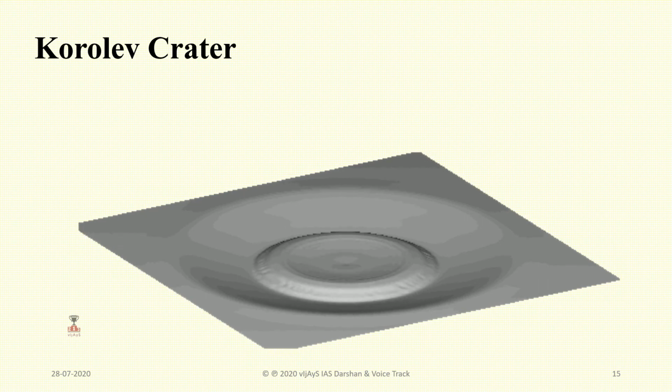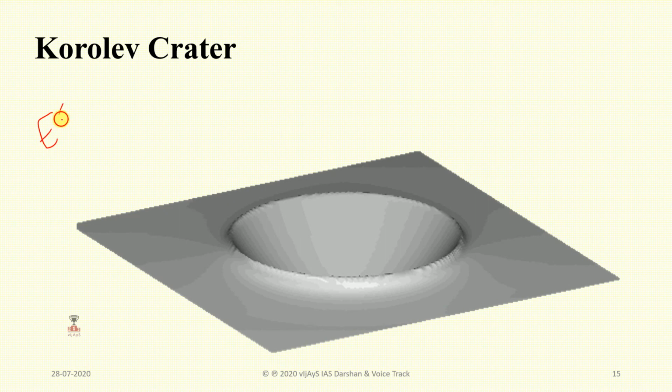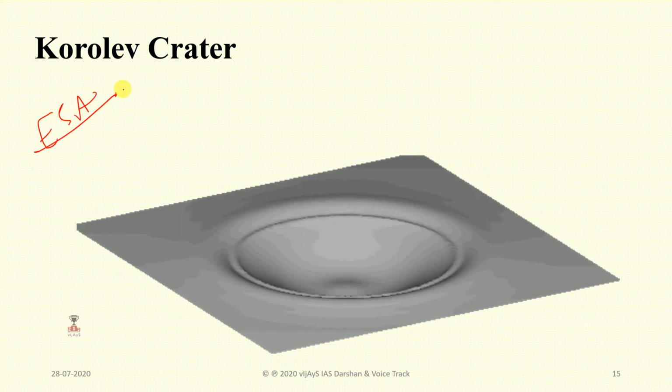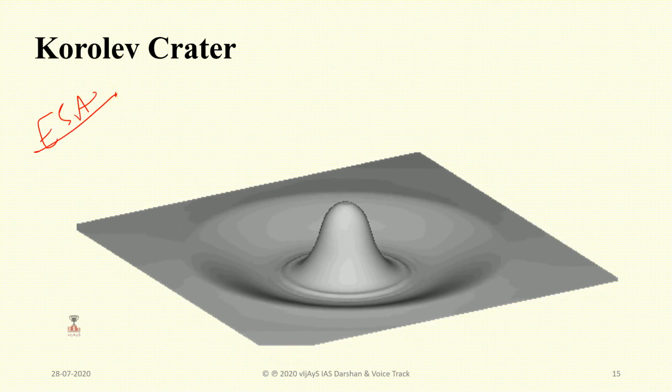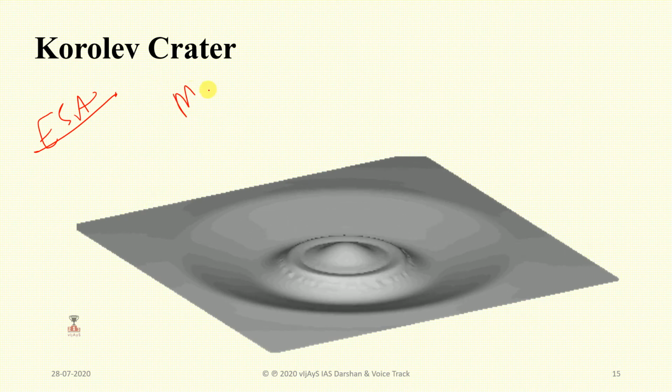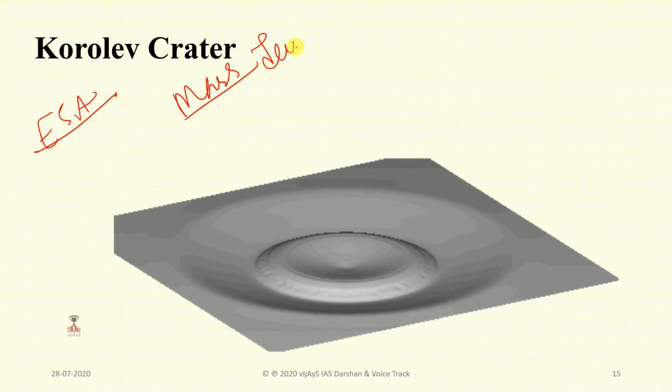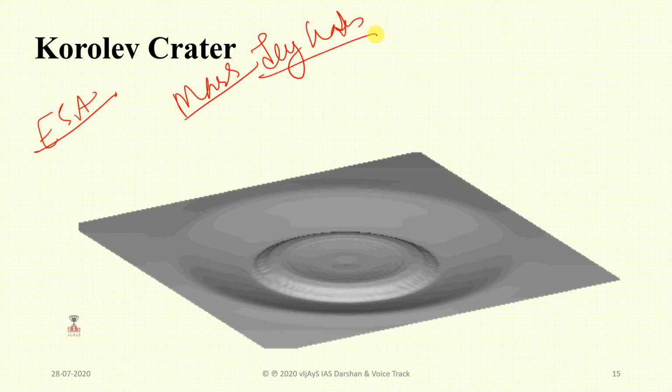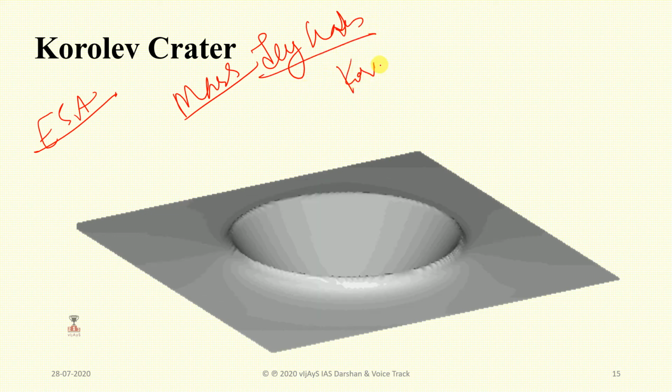The European Space Agency's Mars Express mission discovered an icy crater on the planet Mars, the first of its kind, and named it the Korolev crater.